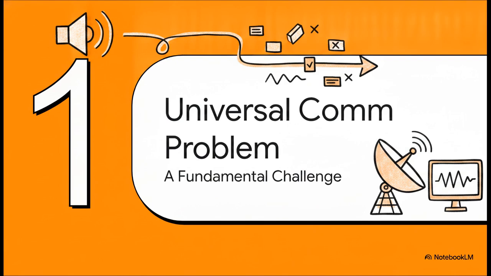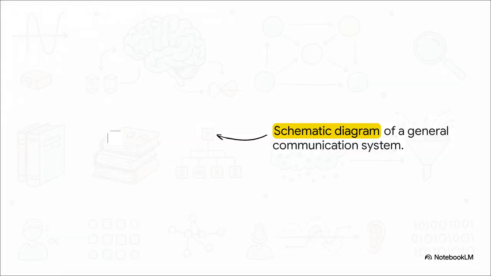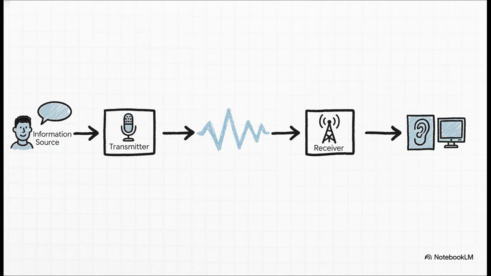Okay, let's jump straight into section 1, the universal communication problem, and really look at that fundamental challenge of perfectly reproducing a selected message at another point. What's so brilliant here is Shannon's macro view. He takes any kind of communication, I'm talking a television broadcast, an old-school telegraph, or even just you and me having a conversation right now, and he abstracts it into this incredibly simple, universal structural flowchart. Because at the end of the day, every system, whether it's discrete, continuous, or some mix of both, breaks down into these 5 essential parts.